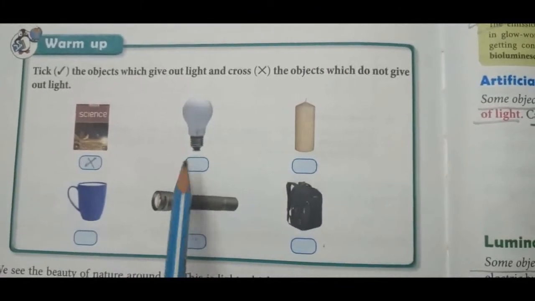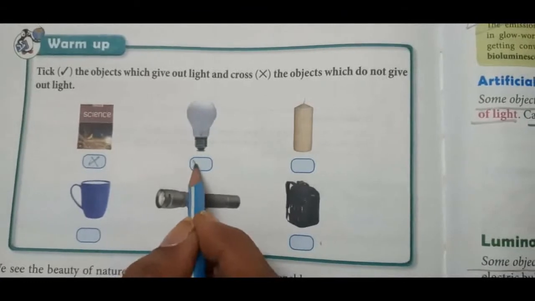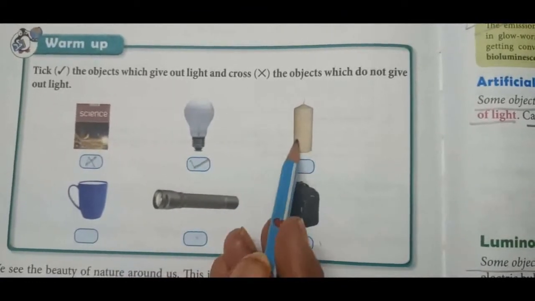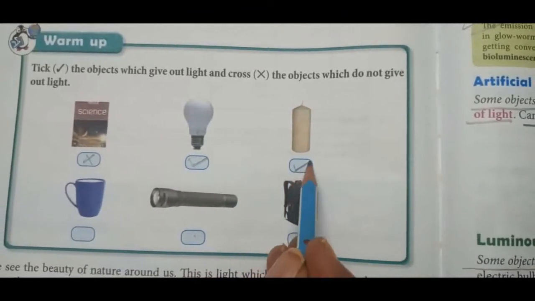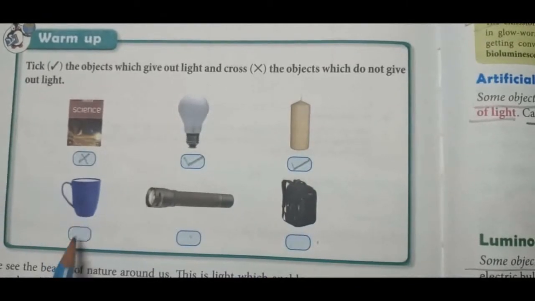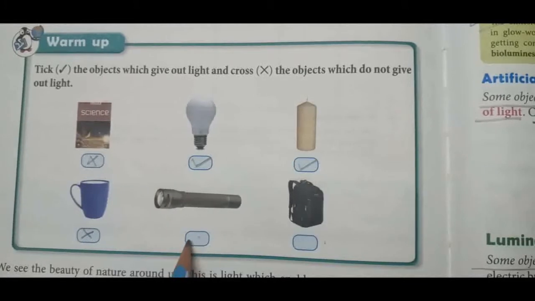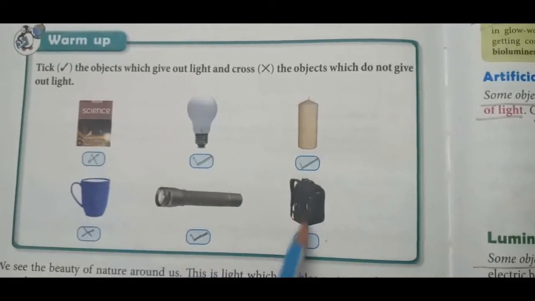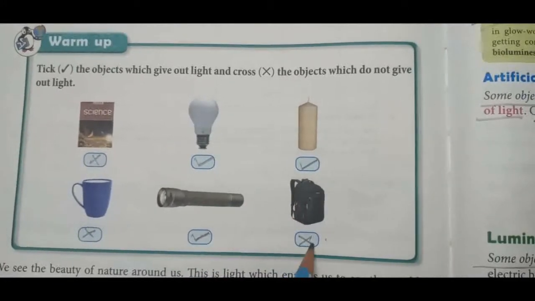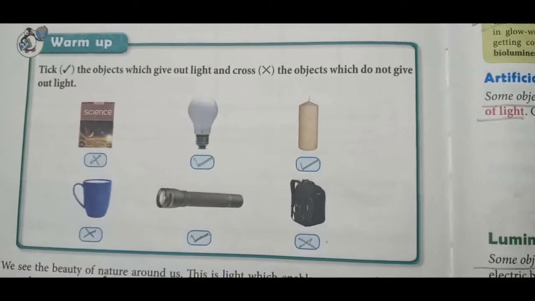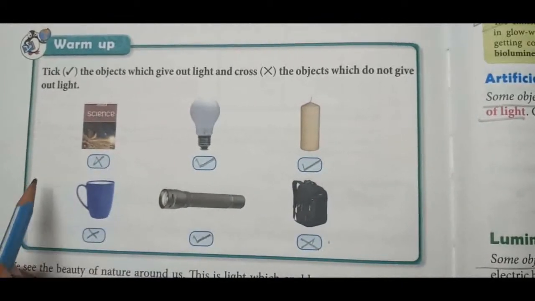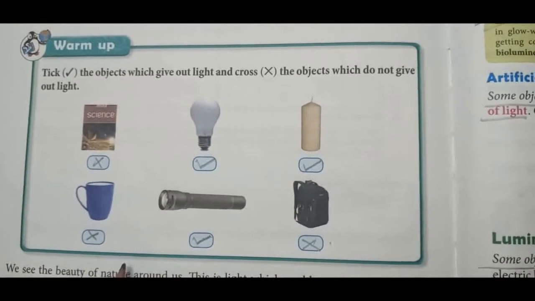Then this is a bulb. Yes, bulb gives out light. Candle. Yes, gives out light. Cup. No. Torch. Yes. And this is a bag. No. So we have seen that there are objects that give out light and there are some objects that do not give out light.